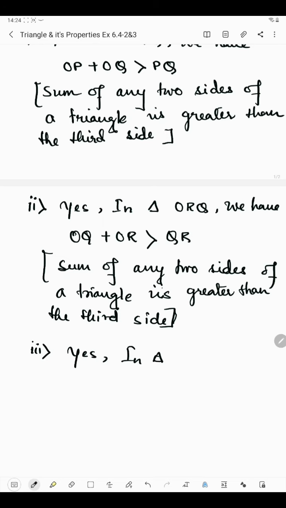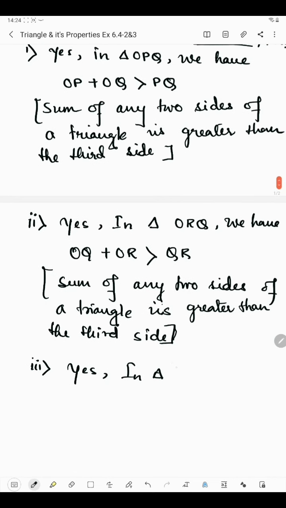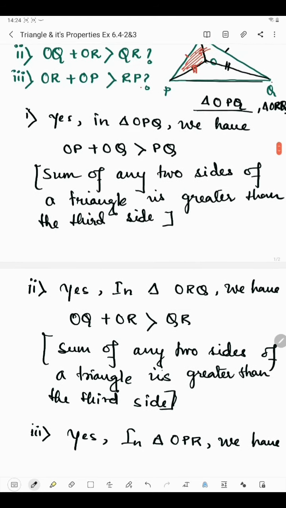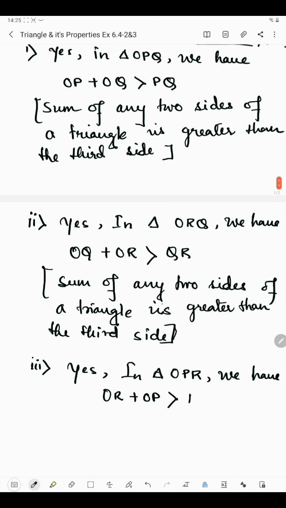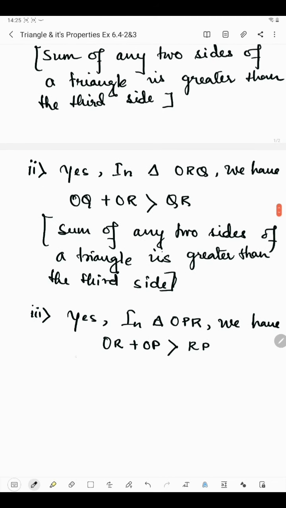in triangle ORP or OPR we have OR plus OP is greater than RP, as the sum of any two sides of a triangle is greater than the third side.